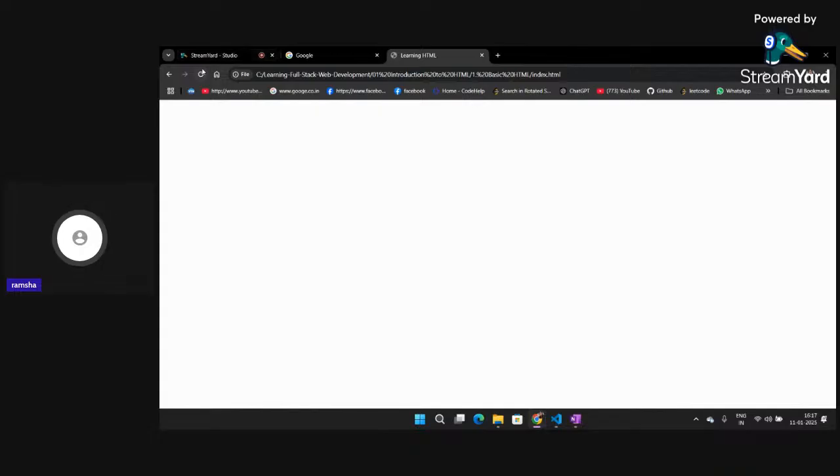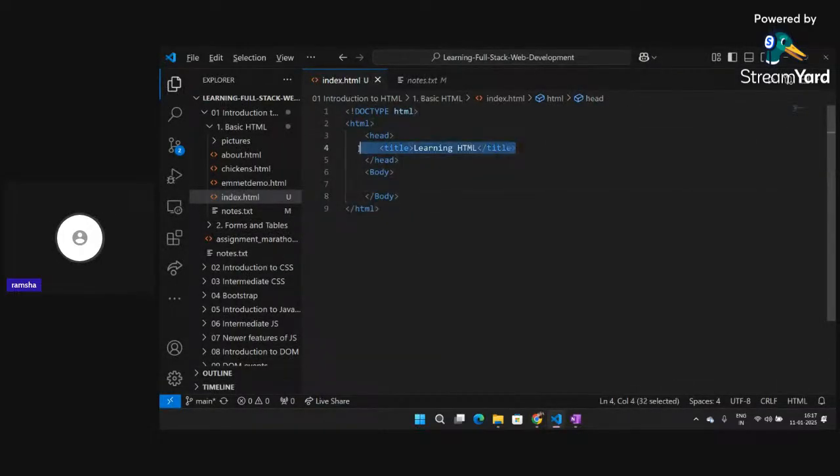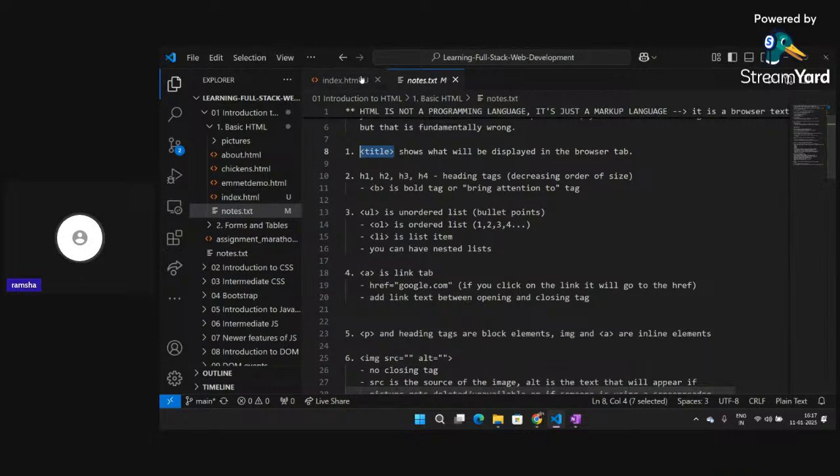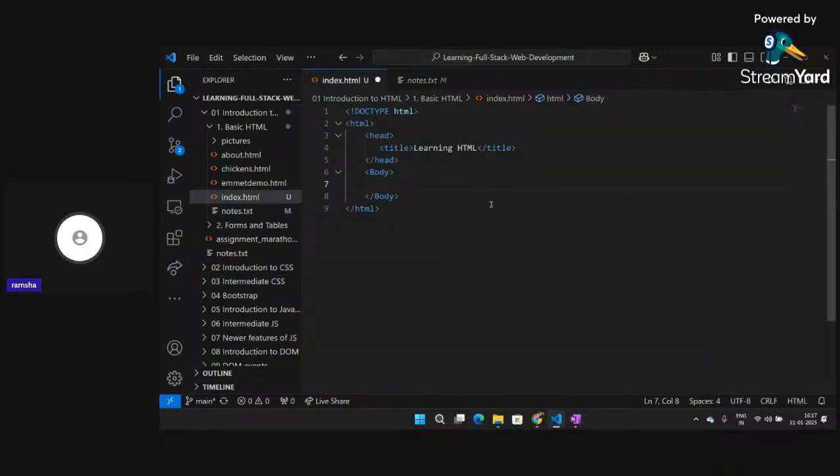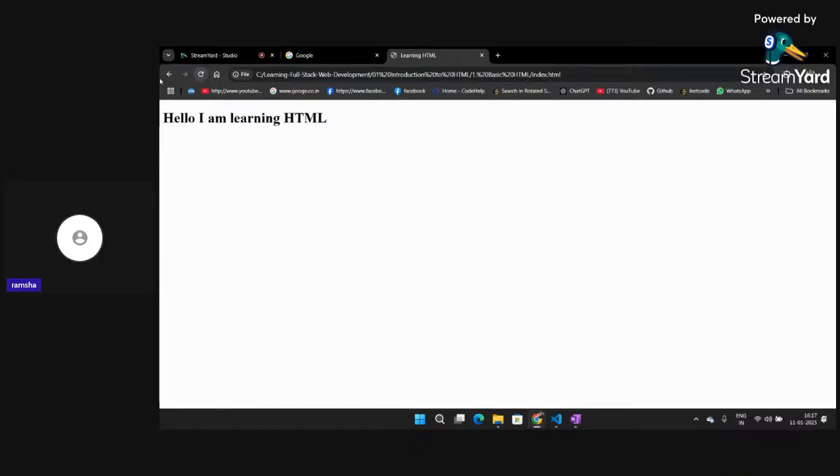So now if I go back, click refresh, you can see I'm getting this learning HTML title displayed here. And I have not written anything inside the body, so it's blank. Now, suppose I want to write anything inside body in the blank portion. So what I can do is I can write here another tag, h1. H1 stands for heading. This is the largest heading that is present in HTML. And if I write here, hello, I am learning HTML. I click on save, go back, click on refresh. Then you can see I am able to see the text on the blank white page displayed on the browser.